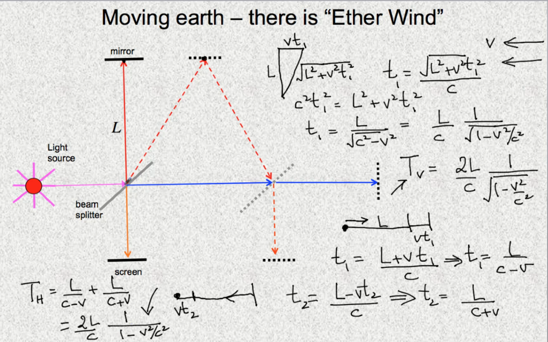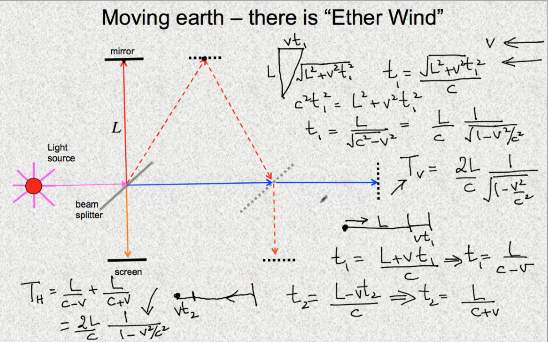That says that the light which travels this path and the light which travels this path are going to enter the screen over here at slightly different times. In other words, there will be interference between these two, which will be destructive in some places and constructive in others. Now, all this assumed that there was an ether wind.